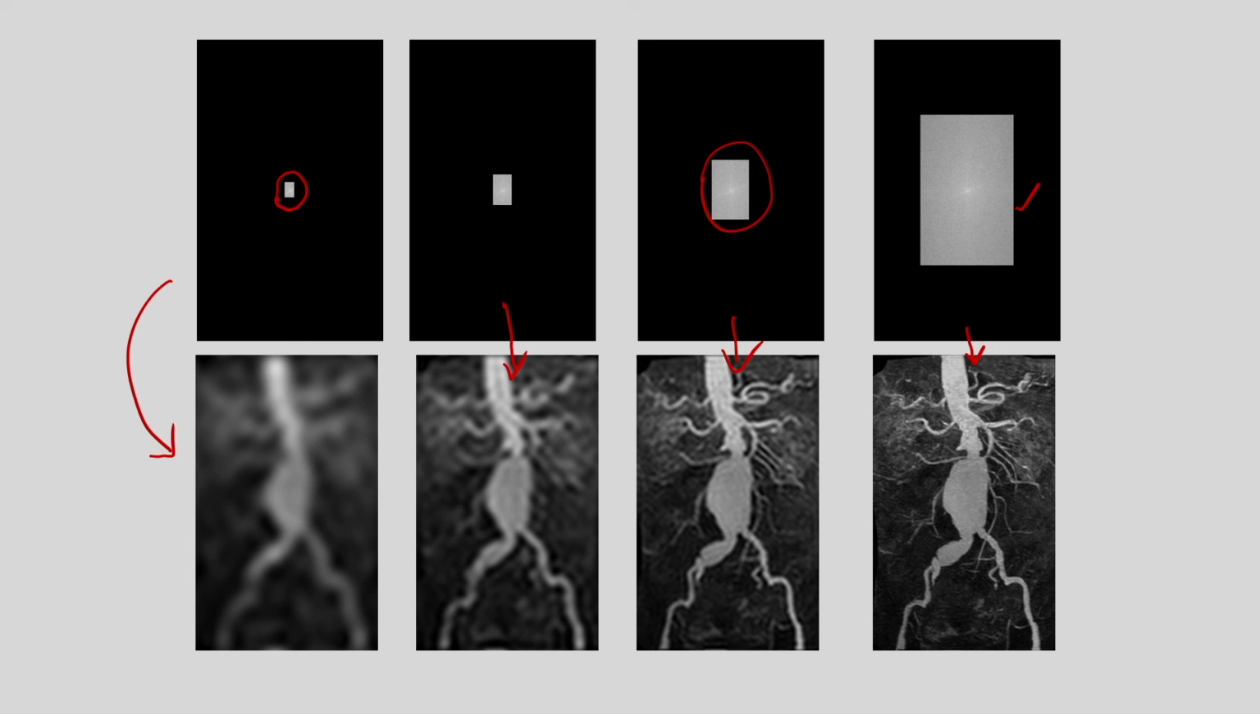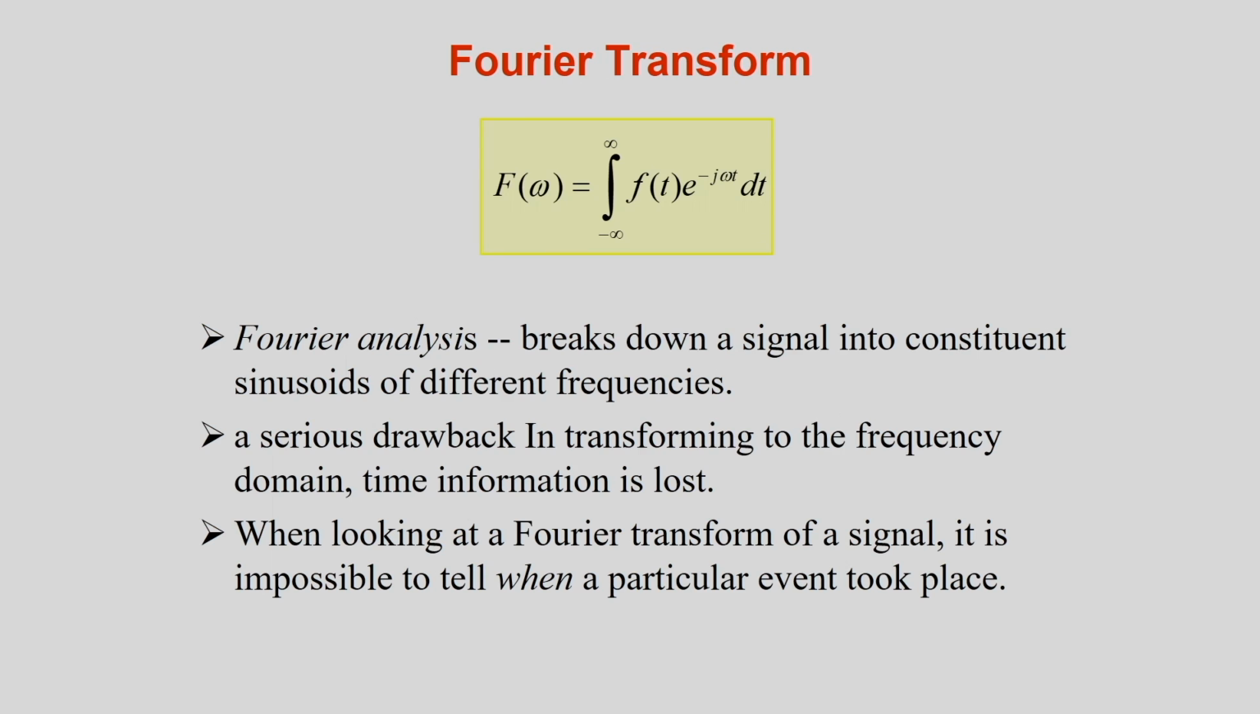So, you can understand the concept of the Fourier transformation. The Fourier transformation breaks down a signal into constituent sinusoids of different frequencies. This is my Fourier transformation expression, but one drawback in transforming to the frequency domain is that the time information is lost. When looking at the Fourier transformation of a signal, it is impossible to tell when a particular event took place. That is the main drawback of the Fourier transformation.